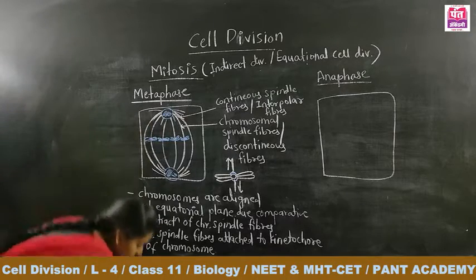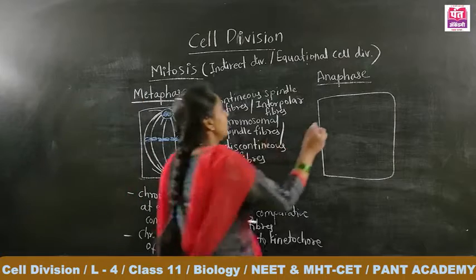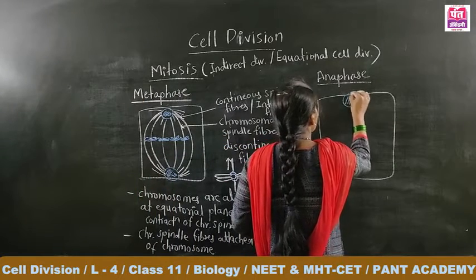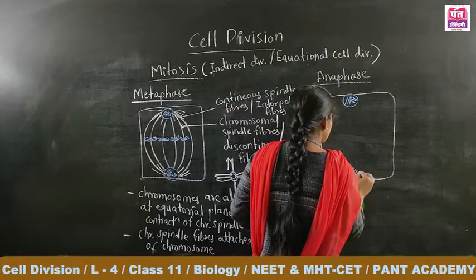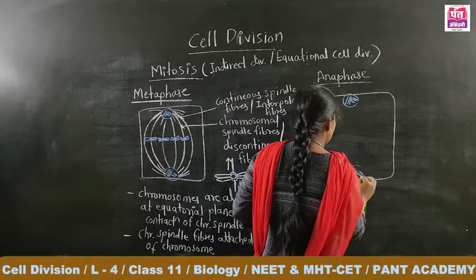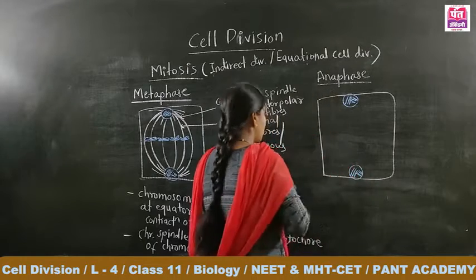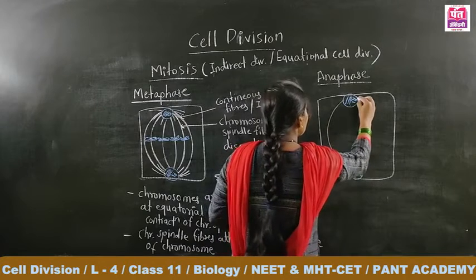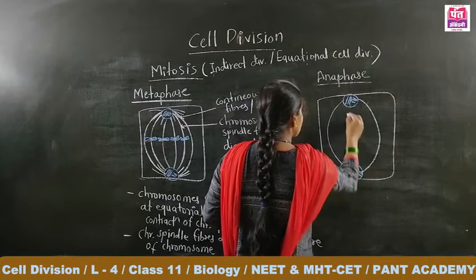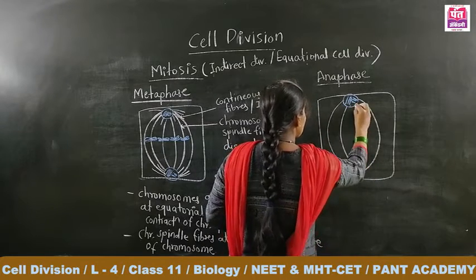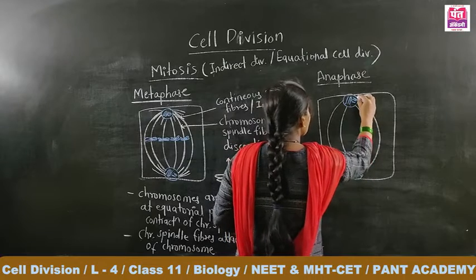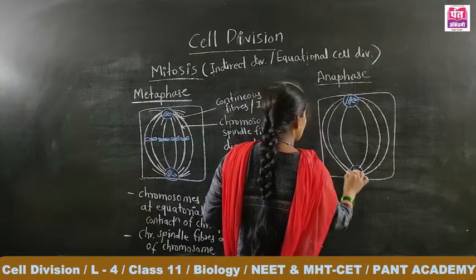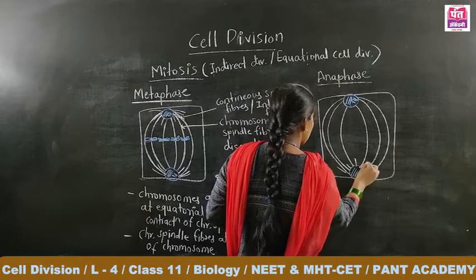See here, the centromere is there. Now here are the spindle fibers, and the aster rays are also there.